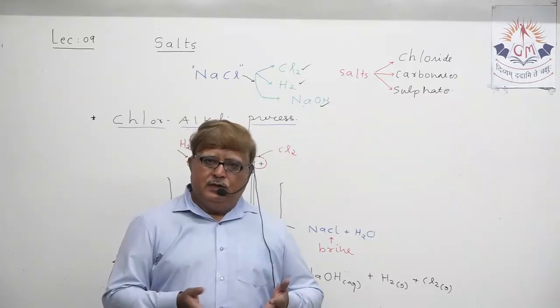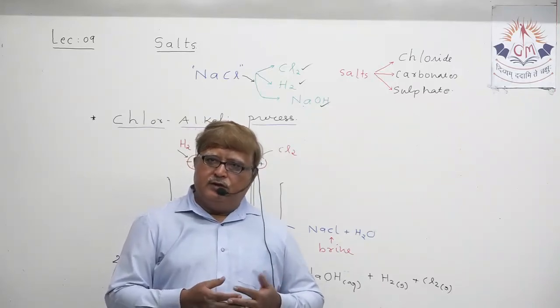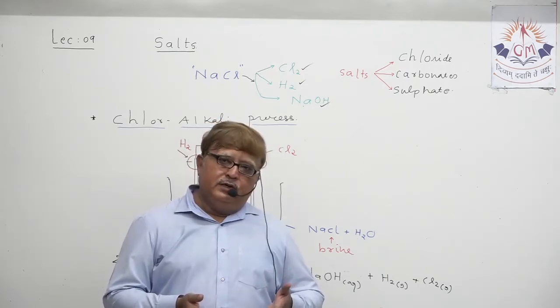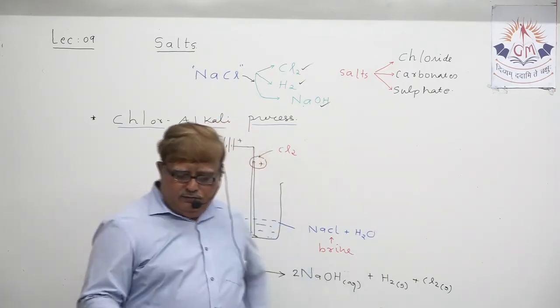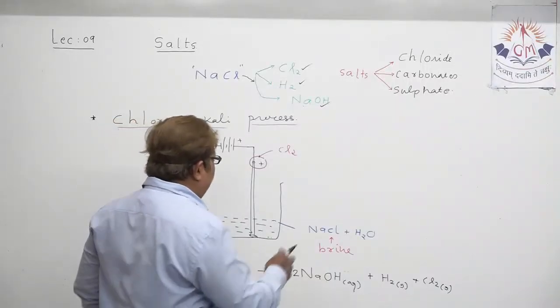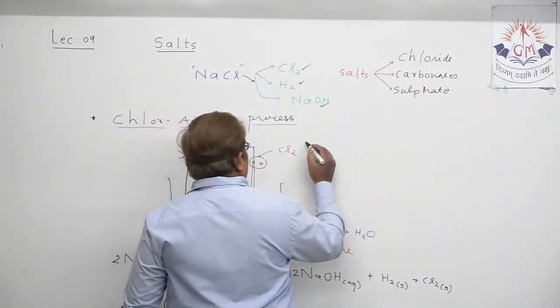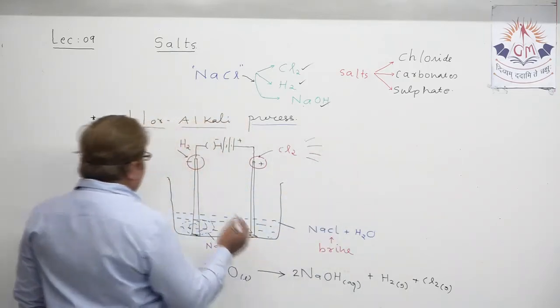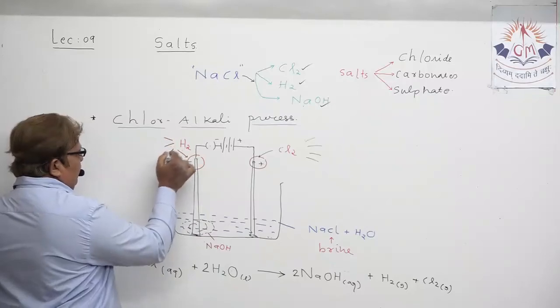The same hydrogen is also utilized to make margarine. One process I should mention, other uses though I haven't mentioned. Regarding chlorine, I mentioned 4 uses and you must have noted them down. Regarding hydrogen also, I mentioned 3 uses.